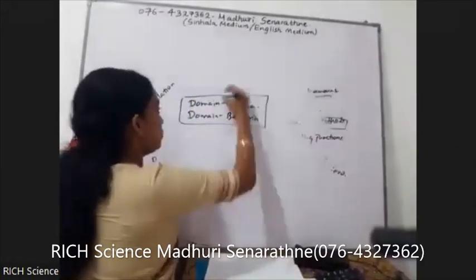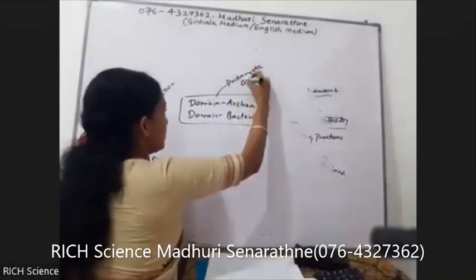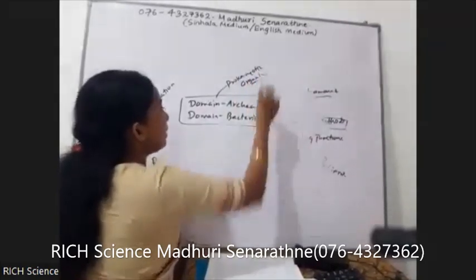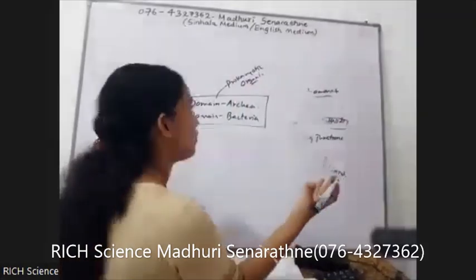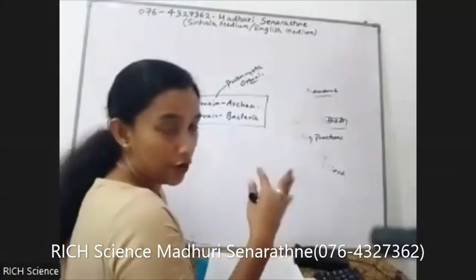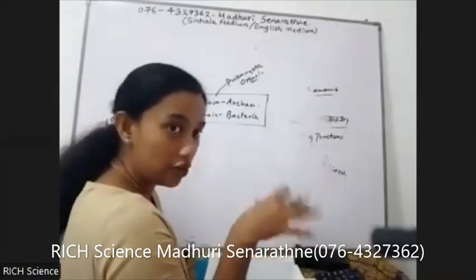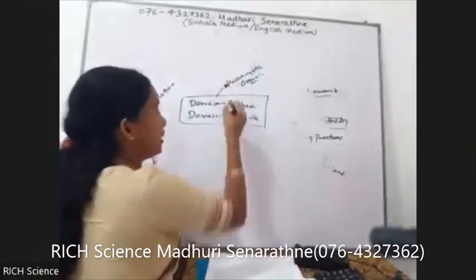These two are prokaryotic organisms. That means their DNA is naked, exposed to the external environment. That means their genetic material, DNA or RNA, is not enclosed by a membrane. Okay, they are naked, open DNA.